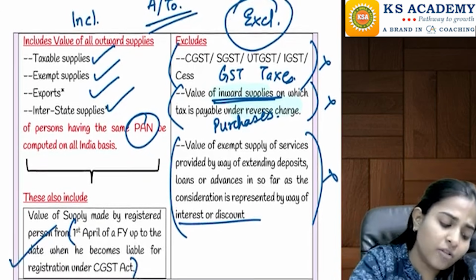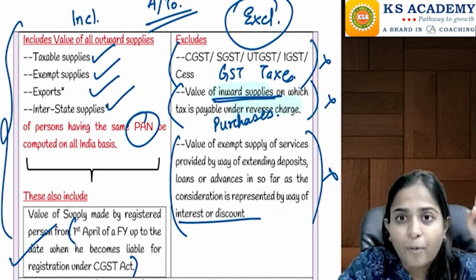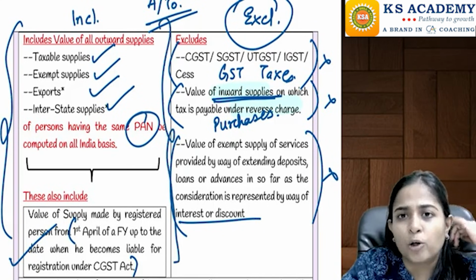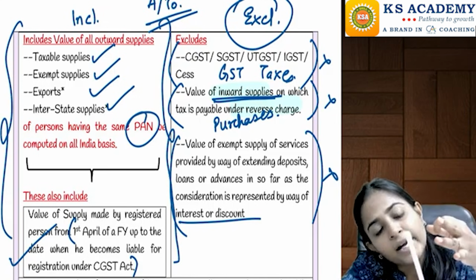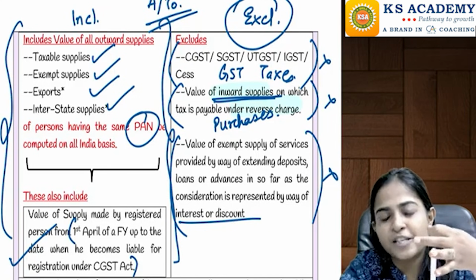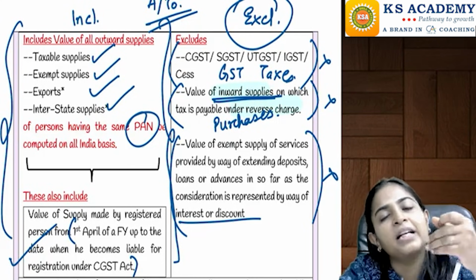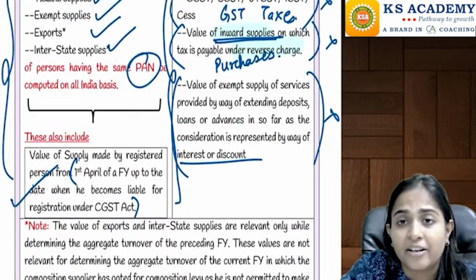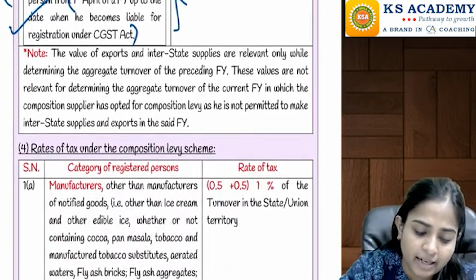So here what did we say? When you are checking the aggregate turnover for the last year, for that 1.5 crore and so forth, everything will be included, but these three things will be excluded. One is your GST taxes, your reverse charge purchases, and one exempt supply of service where you have received some income in the form of interest or discount. We have done many examples on this in our lectures, so you can refer to that.